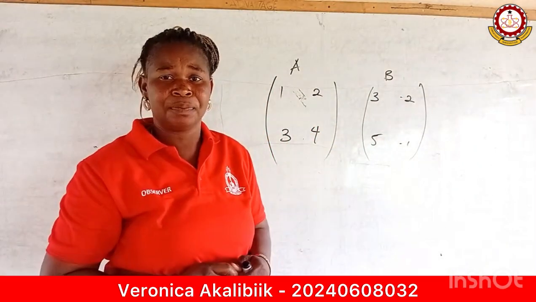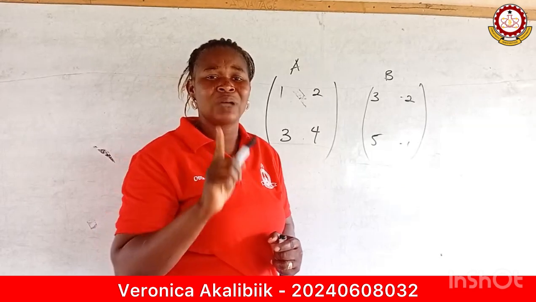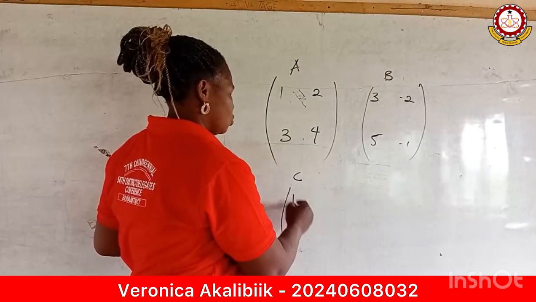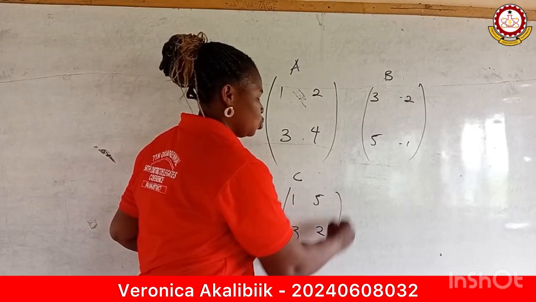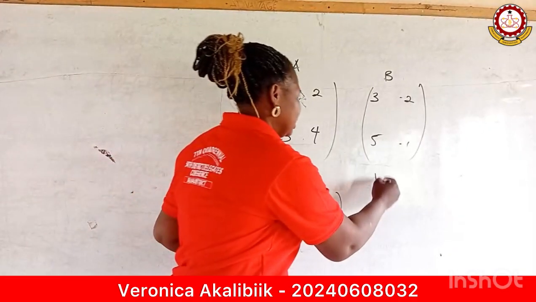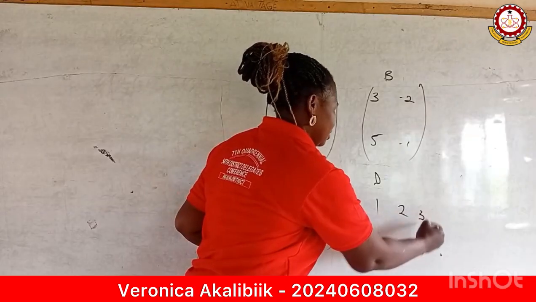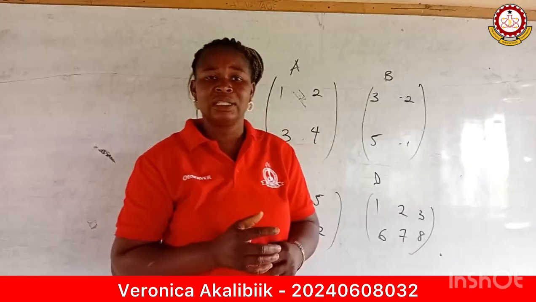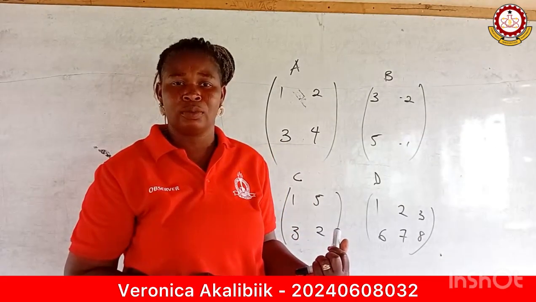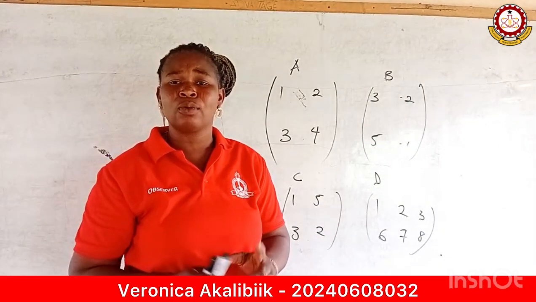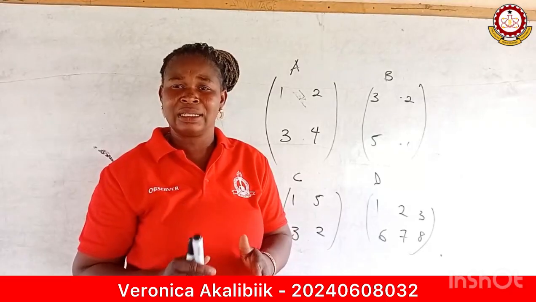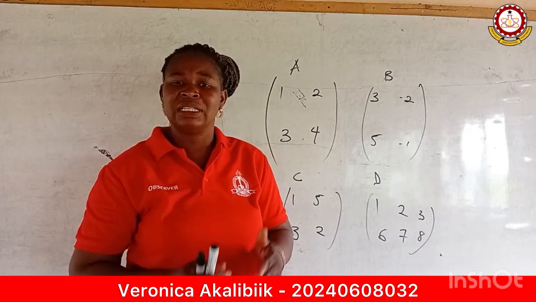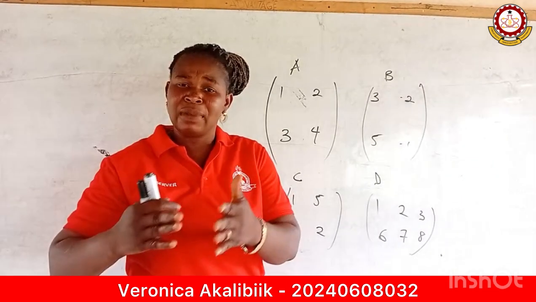In that case, we can never say that you can add matrices of this form. I have matrix C as 1, 5, 3, 2, and matrix D of 1, 2, 3, 6, 7, 8. It is not possible, and so this is a misconception when it comes to matrices. Matrices can only be added or subtracted if they have the same size, meaning the same number of rows and the same number of columns.